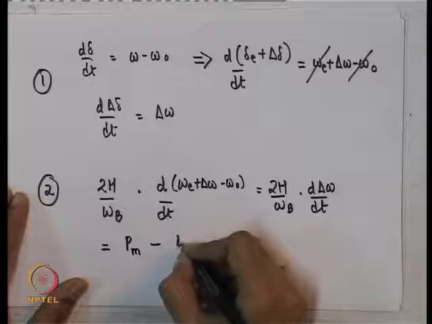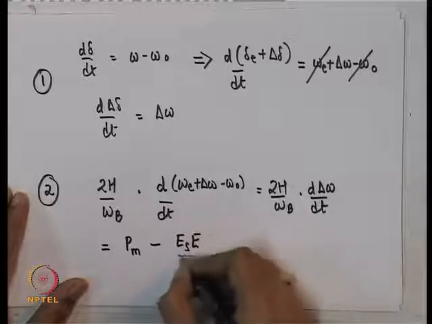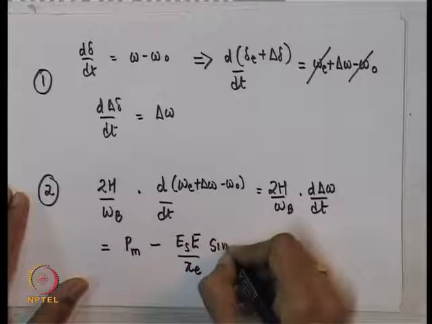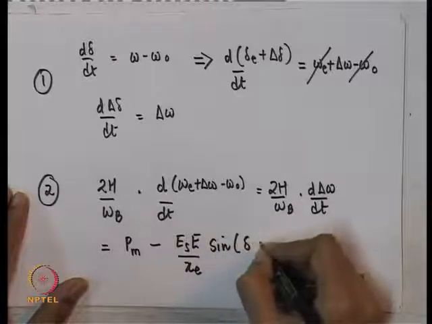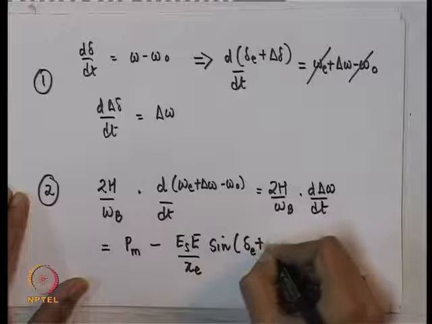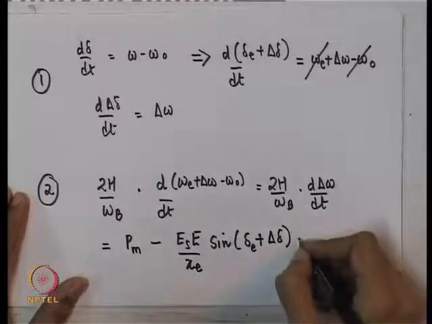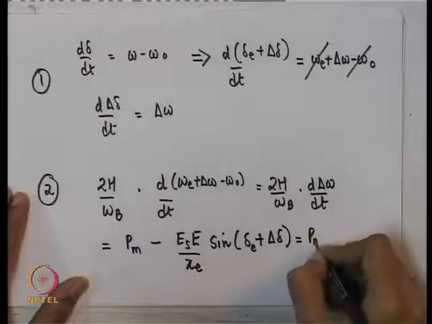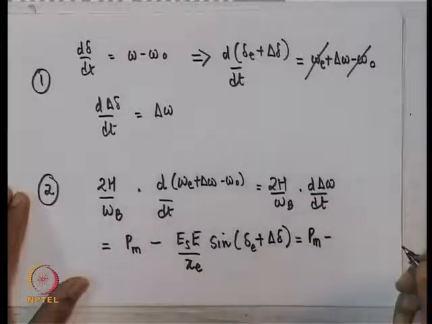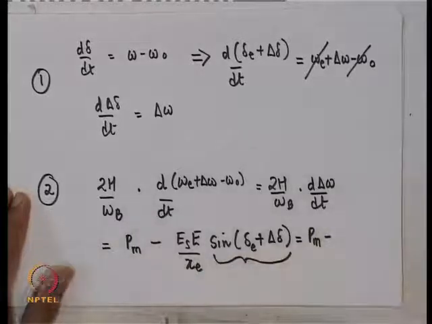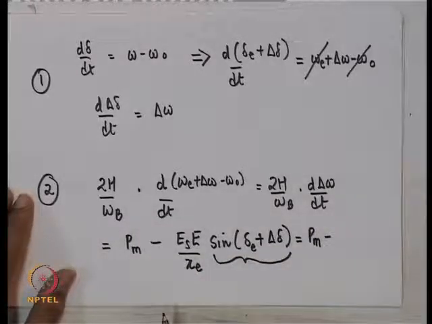Now, Pe is Es E by Xc, we will assume these to be constant, sine of delta E plus delta delta. So, that becomes equal to Pm minus, well, we can apply the formula for sine of delta E plus delta delta.